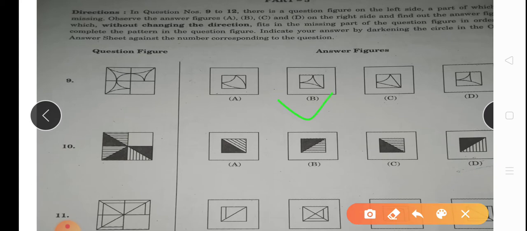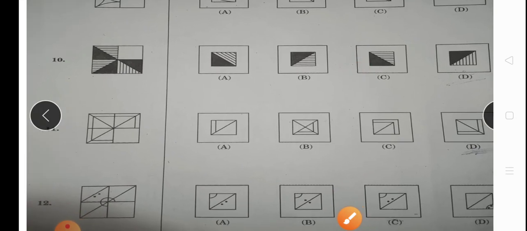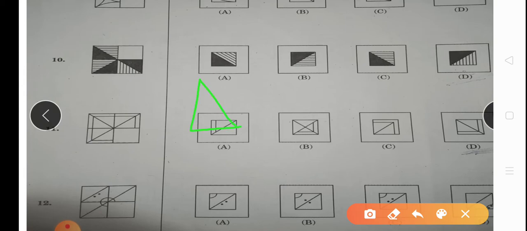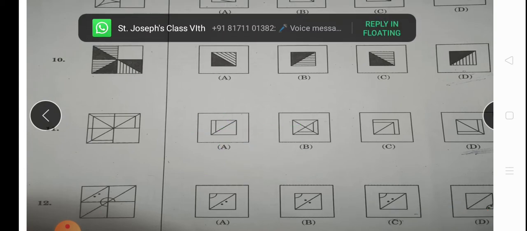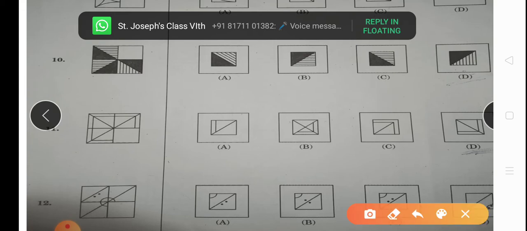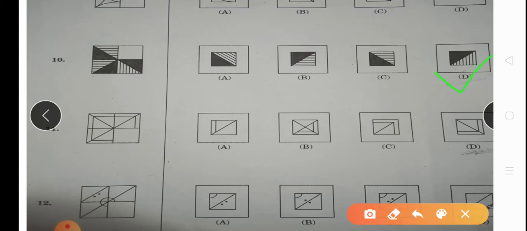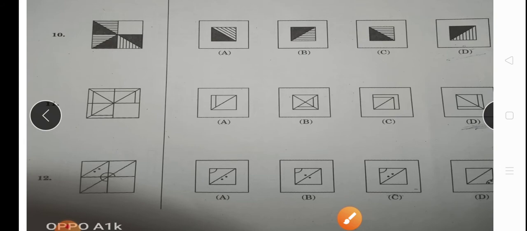Our option number B is matching the missing place. We will see here. Here it is making a fan type shape. I will show you. So we will see here. Now what will become here? Our option number D will come here. It will be your work. You will check. Option number D is the correct answer.